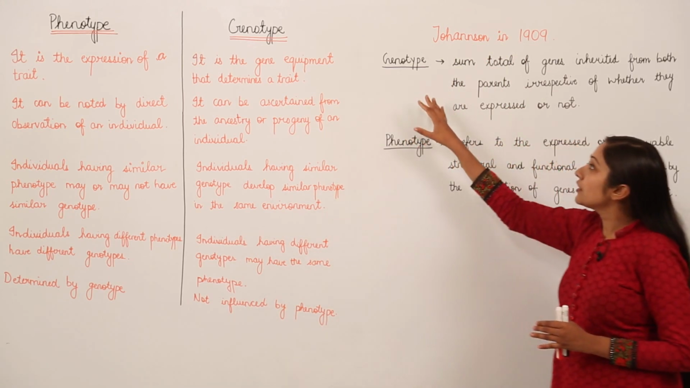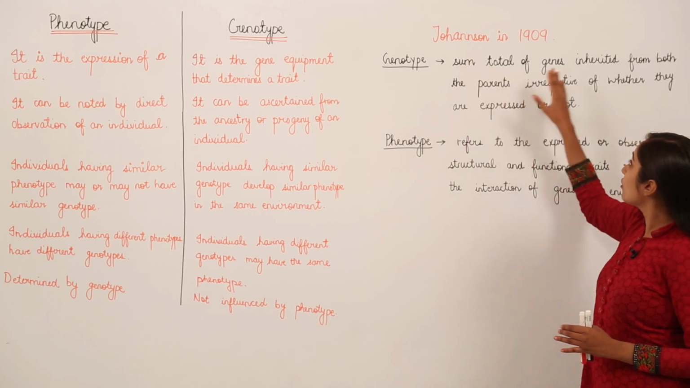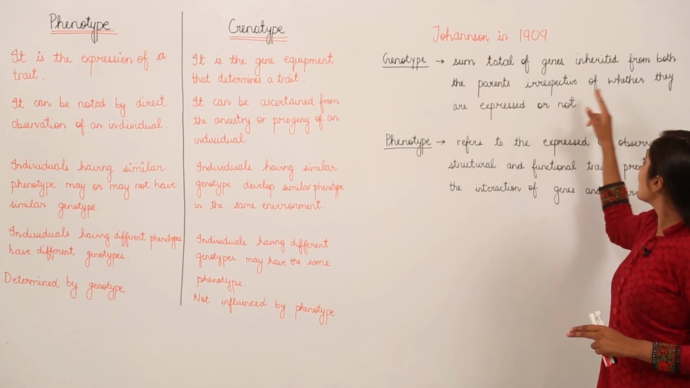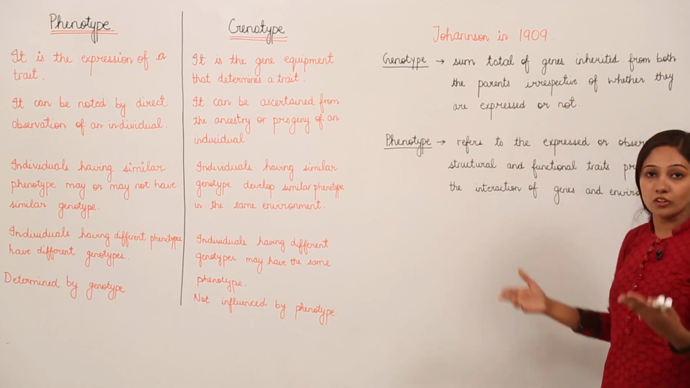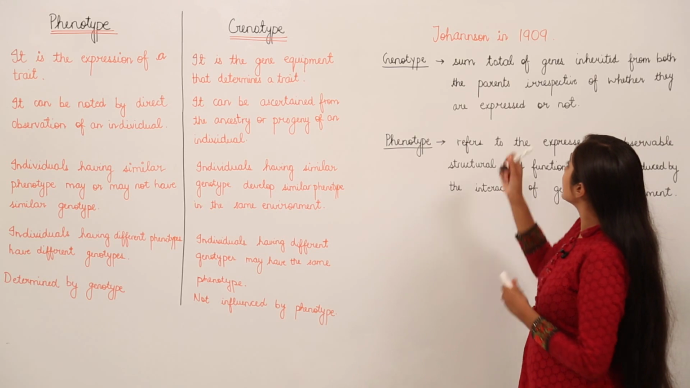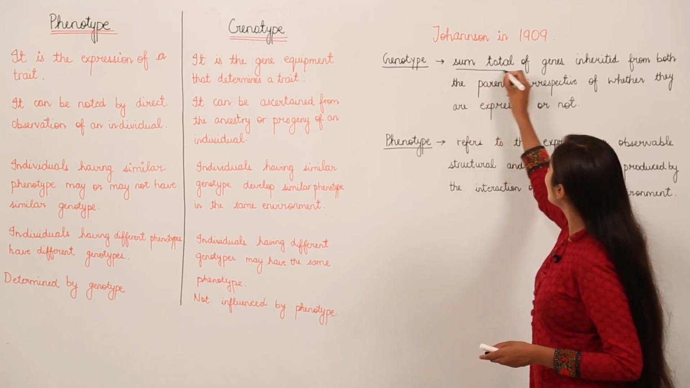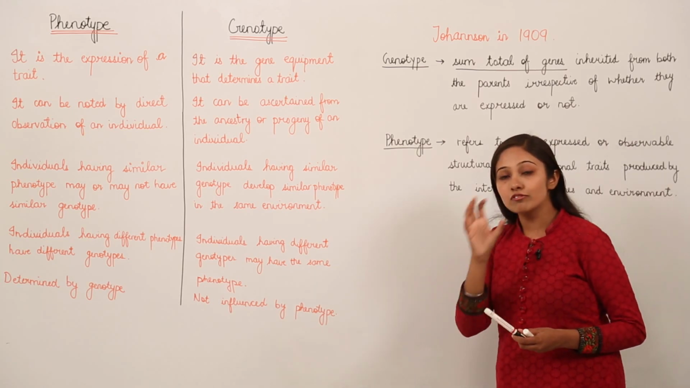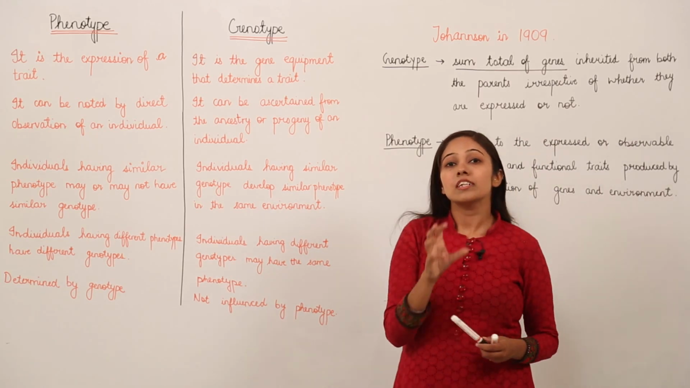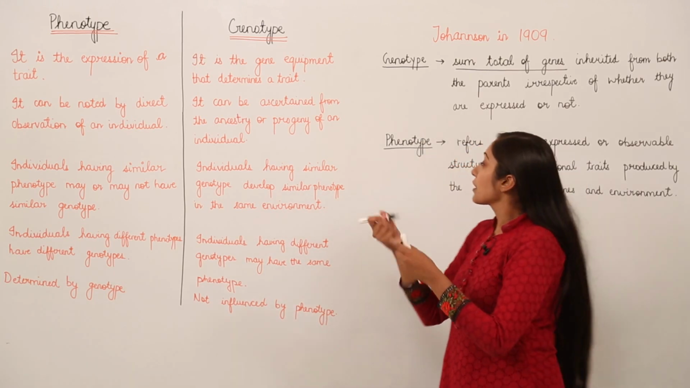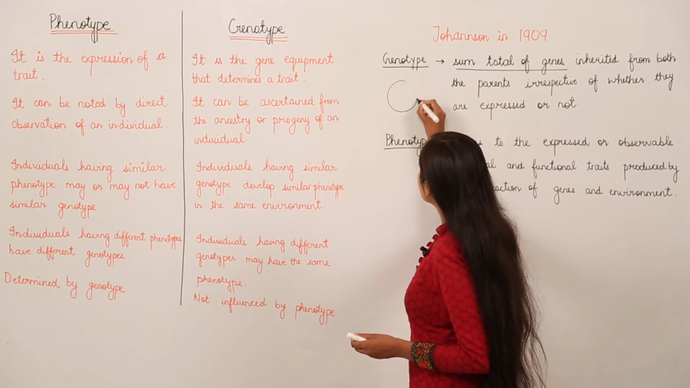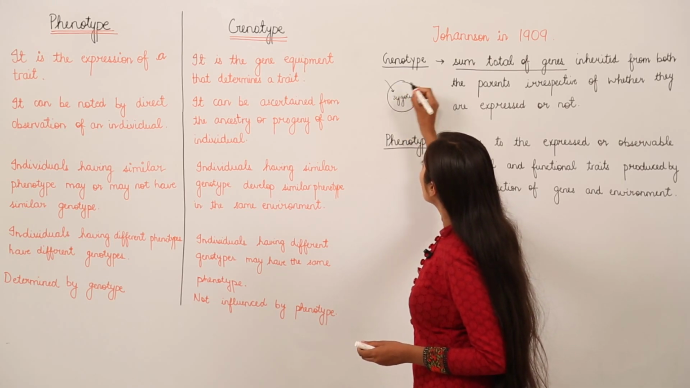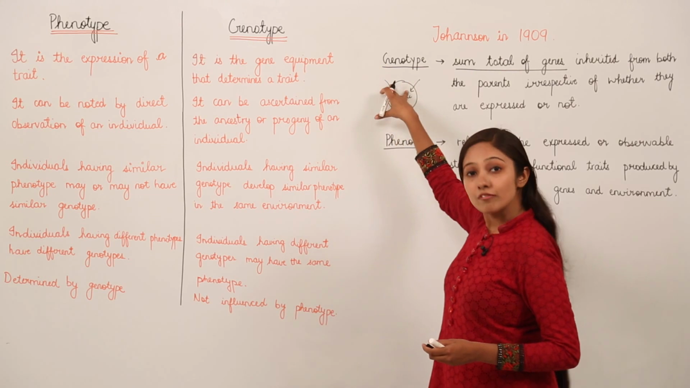So what do we mean by genotype? It is the sum total of genes inherited from both the parents, irrespective of whether they are expressed or not. Means the total number of genes. As you all know, the zygote is formed after fertilization. So the zygote contains the genes from both the parents, from mother also, from father also.